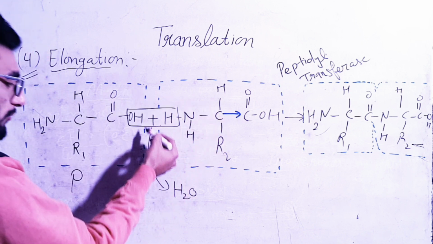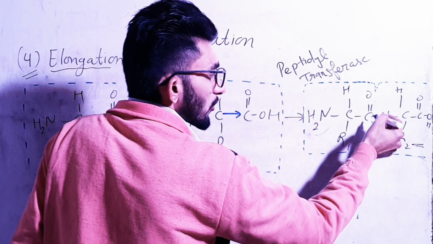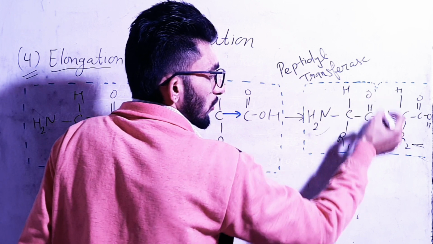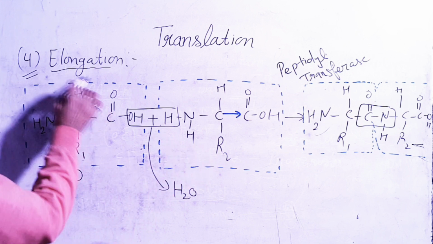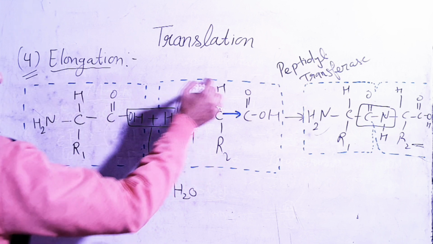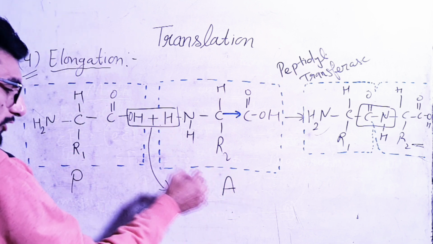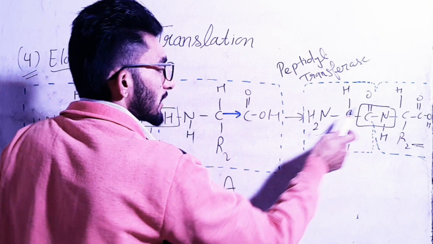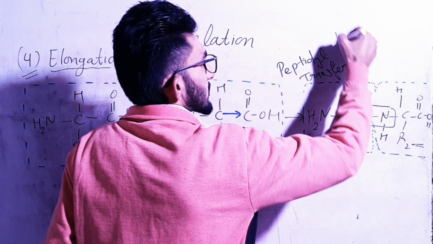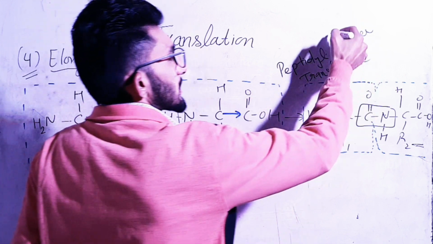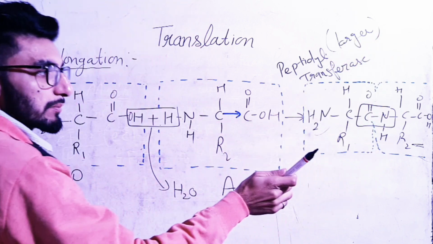Here removal of water will take place, and we will get a peptide bond between these: C double bond O and NH. So this bond we are getting here is the peptide bond. This is the first amino acid present at the P site, and this is the second amino acid which is coming at the A site, and by this removal of water we are getting this peptide bond. This process is done by the peptidyl transferase, which is a part of the larger subunit. So we are getting two amino acids which are joined by this peptide bond.